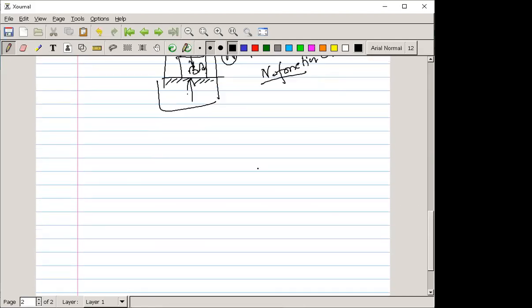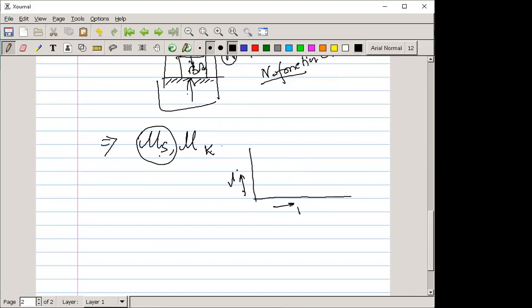Now another case. Before that, I think you all know the difference between sliding friction, or we can say static friction, and kinematic friction. Static friction I have already discussed when I taught you the friction class. There I can show you the force, and this one is the coefficient of friction.